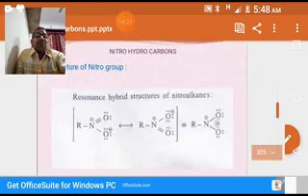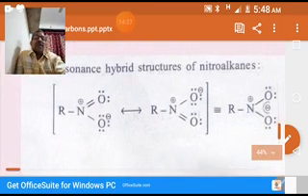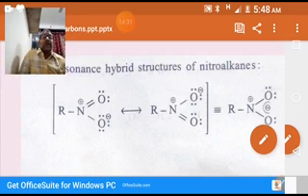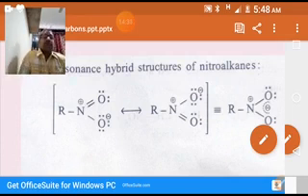Structure of nitro group. We observe carefully. Nitro group is in resonance with 2 forms, with 2 resonating forms.